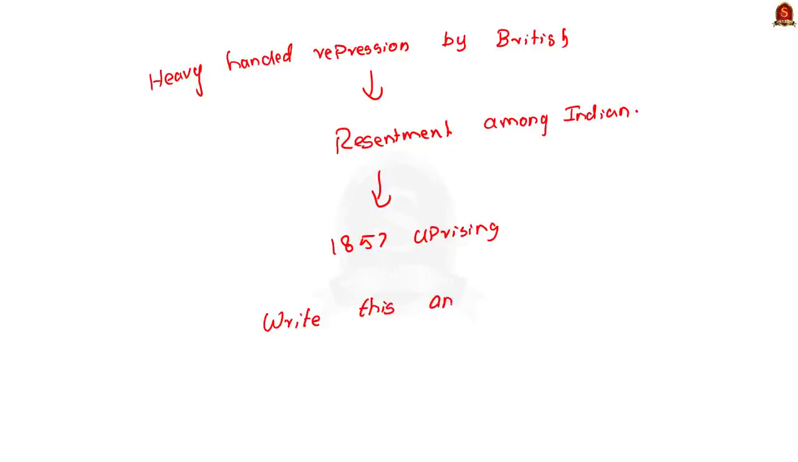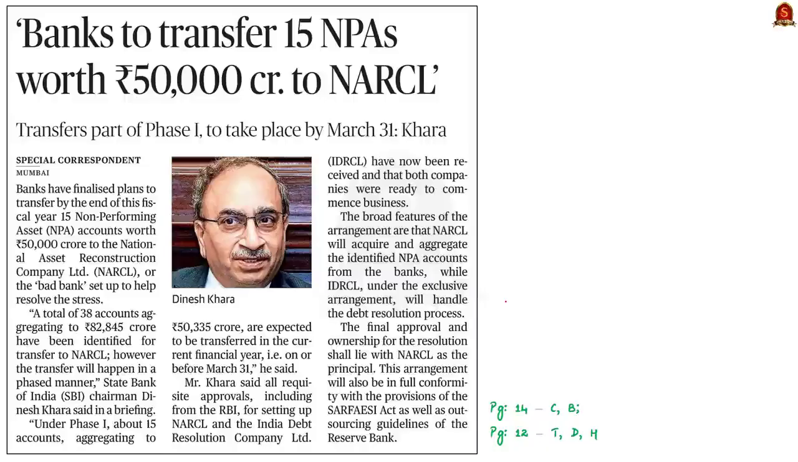Now, let us wind up the previous year mains question discussion and take up the first article for our discussion. See this article here, it says that banks are planning to transfer the non-performing assets to the National Asset Reconstruction Company Limited, that is NARCL, or the bad bank. It is set up to help resolve the stress faced by the banks. The article says that 15 non-performing accounts worth rupees 50,000 crores are to be transferred to the NARCL. And also, according to the article, approvals have been received for setting up the NARCL and the India Debt Resolution Company Limited, that is IDRCL. Okay. So, this is the crux of the article given here.